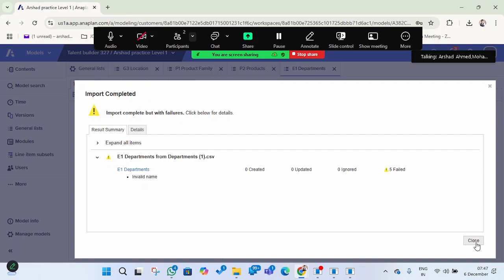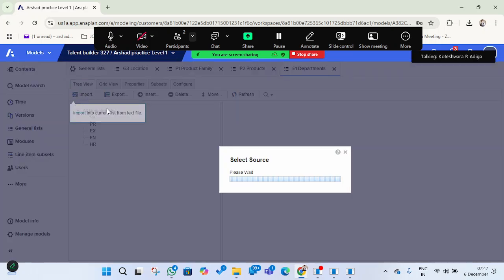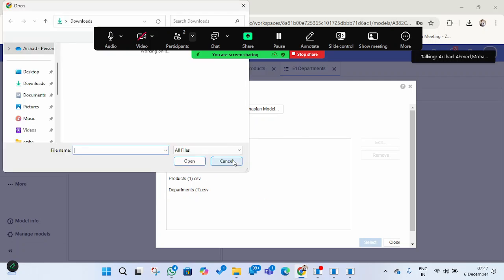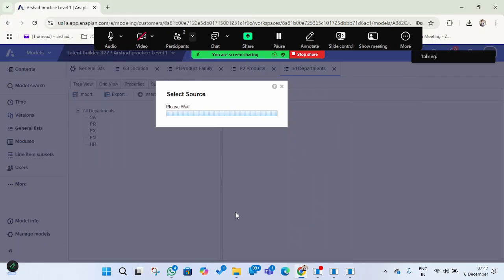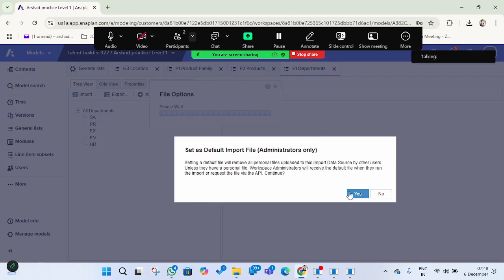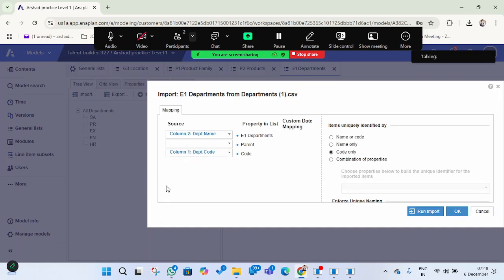Five failed. Maybe you have to delete this before, no? Now it will get updated accordingly. We will do one more time, with only department code and department name. Take name or code here.